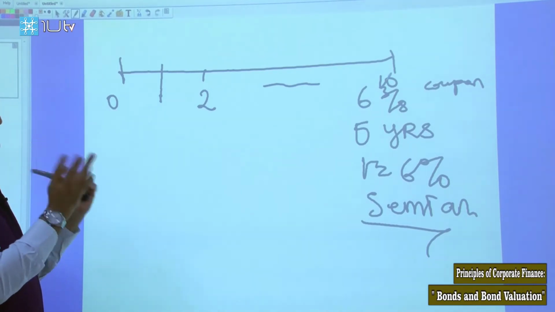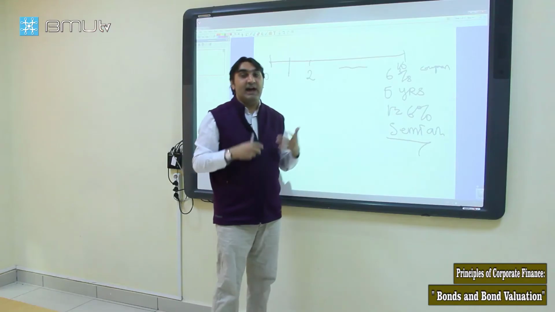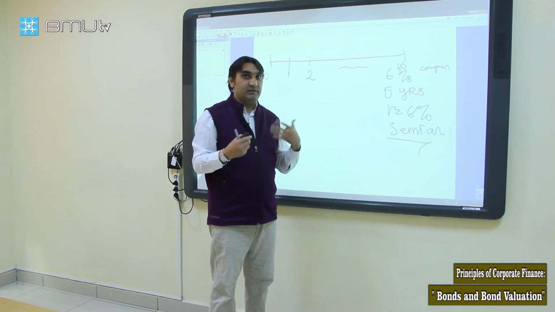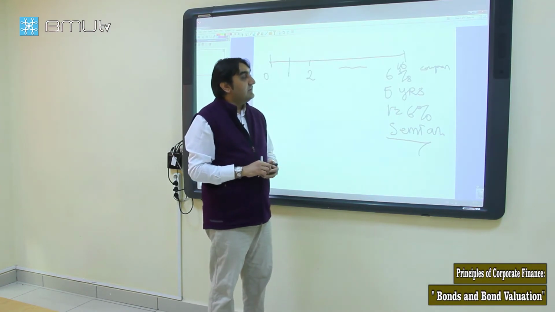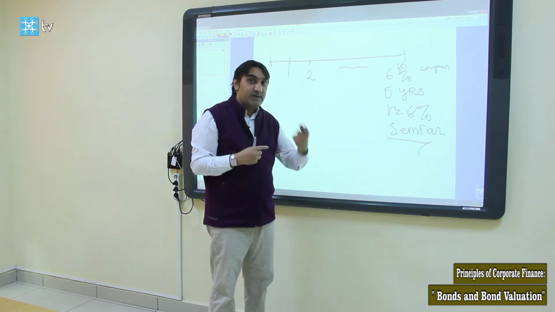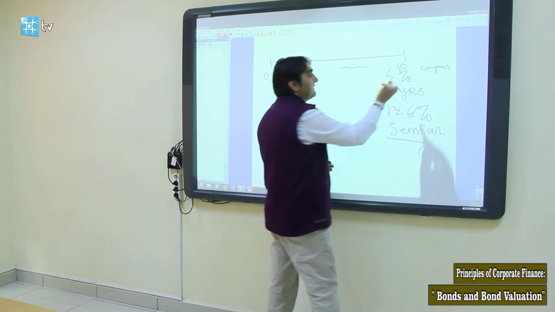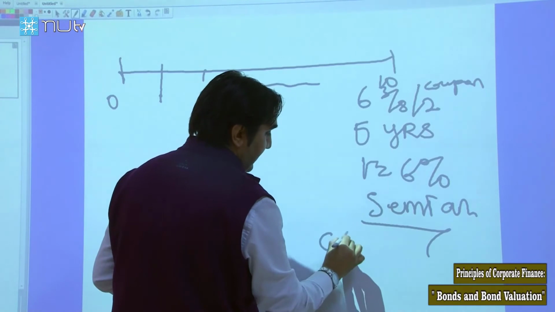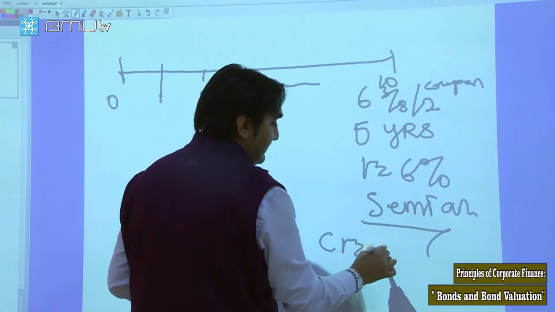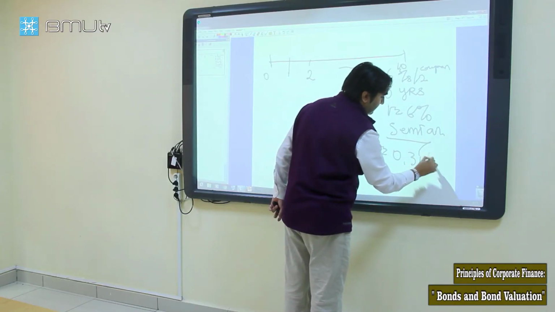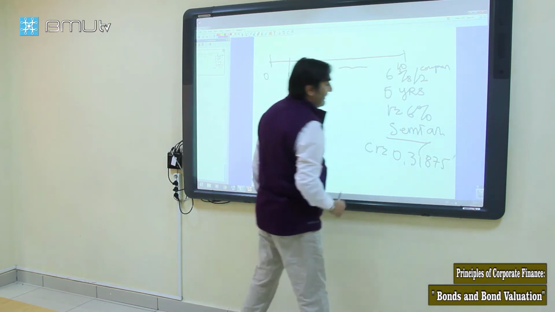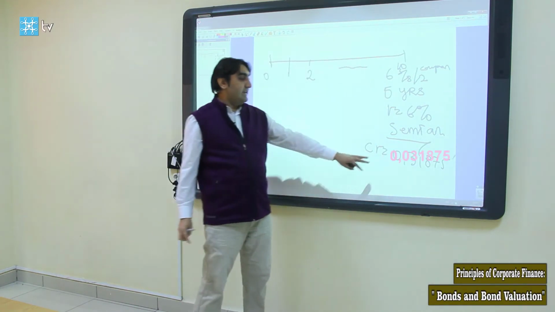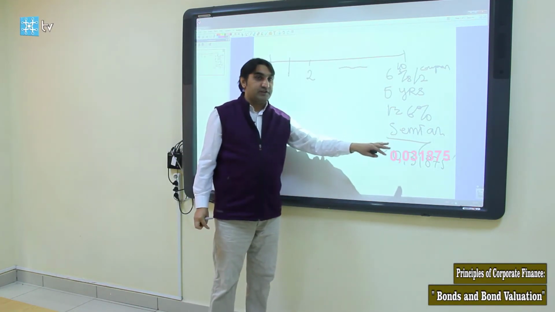All rates are expressed in annual terms, so we need to convert this into semi-annual periods by dividing by 2. So we get the periodic coupon rate as 3.1875%. This is the semi-annual coupon rate.